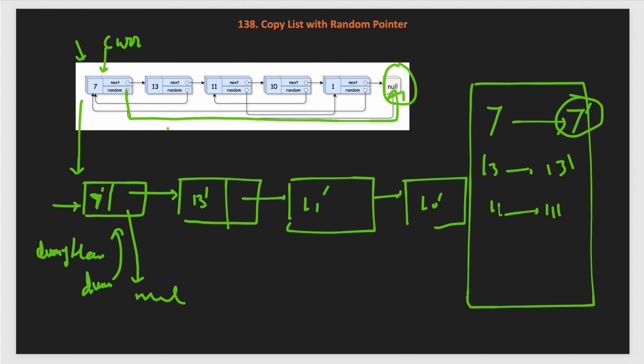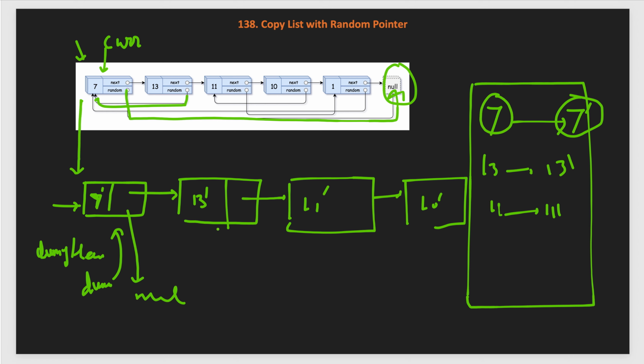Similarly for 13, the random pointer is pointing to 7. First we get the random pointer, then the corresponding mapping from 7 to 7 dash from the map.